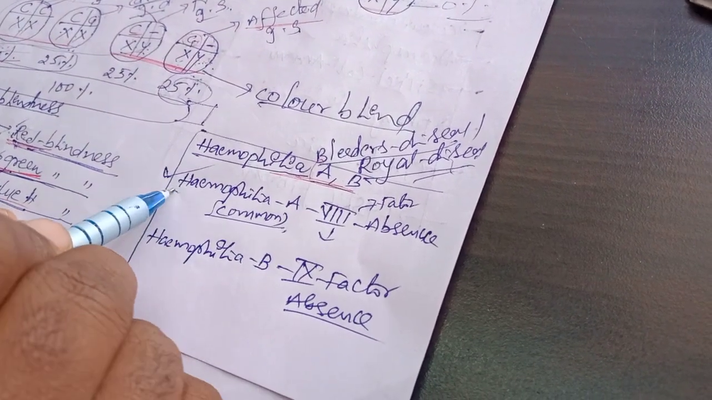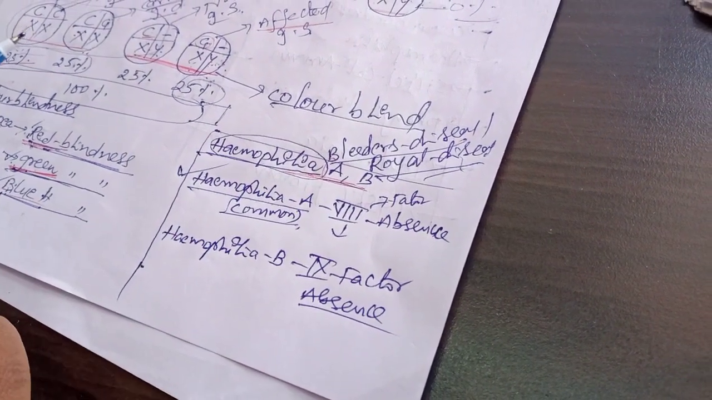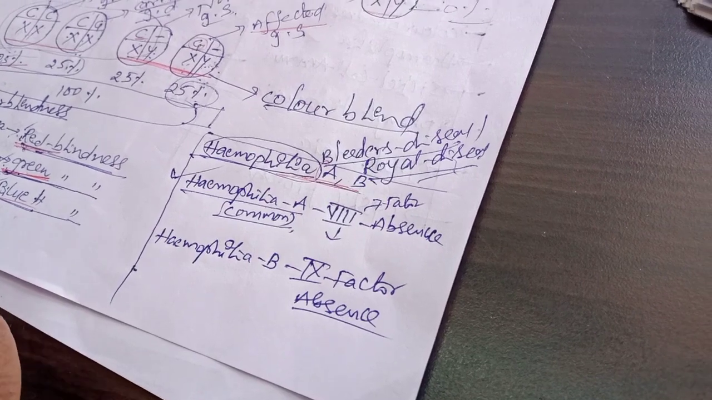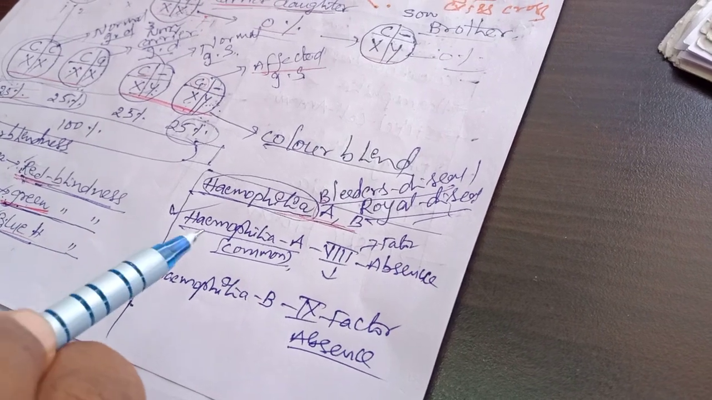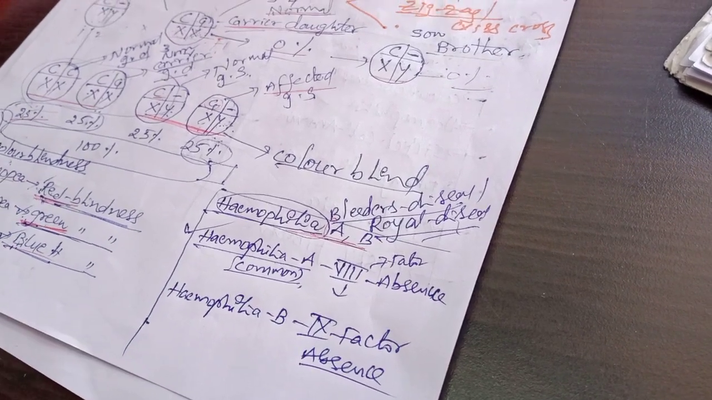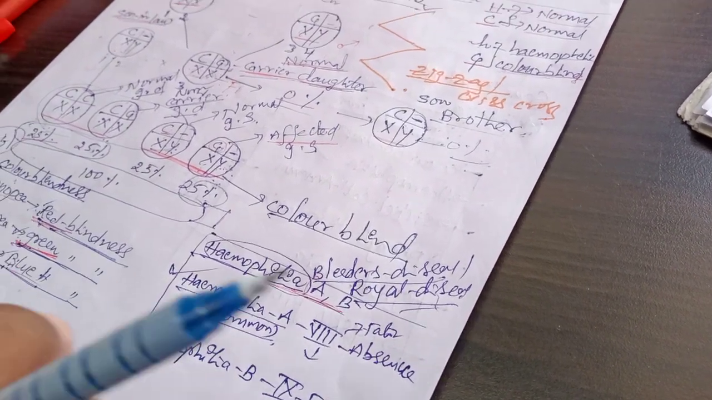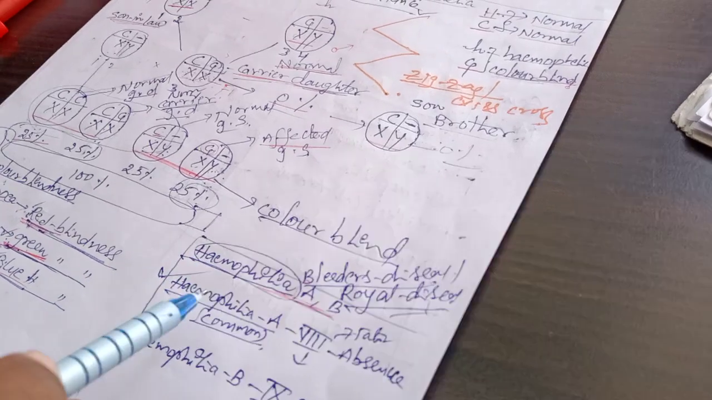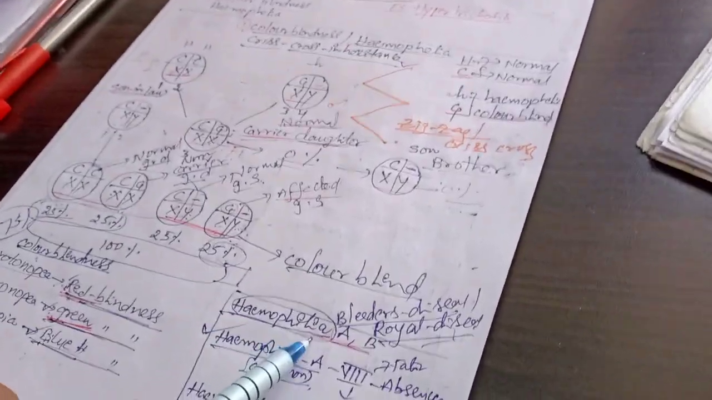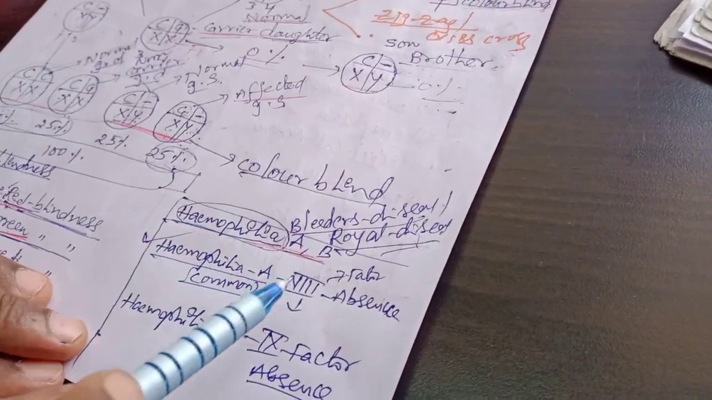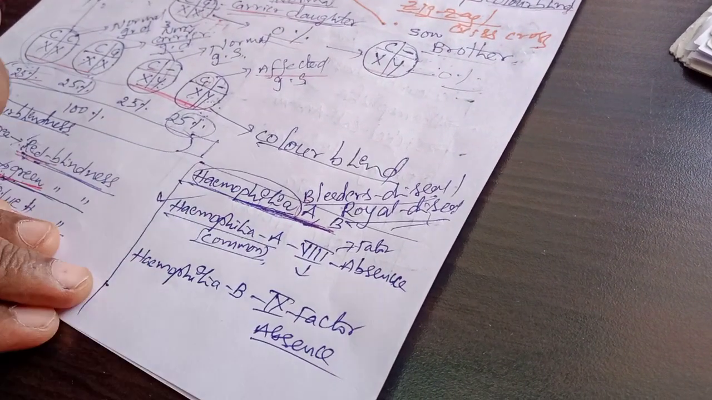What is the main effect of hemophilia? In hemophilia patients, the clotting of the blood is delayed. Actually, if any injury happens to a human being, within 5 to 8 minutes the blood clotting takes place. But in people who have hemophilia, the responsible genes are present on the X chromosome.